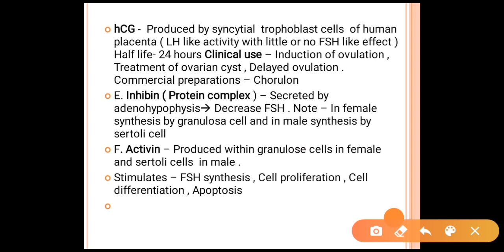The next hormone is hCG, human chorionic gonadotrophin, which is produced by the syncytial trophoblast cells of the human placenta, having an LH-like activity but no FSH-like activity, with a half-life of about 24 hours. There are many clinical uses for hCG: we can use it for the induction of ovulation, for the treatment of ovarian cyst, or in the case of delayed ovulation. There is even a clinical preparation for hCG, which is known as Corulon.